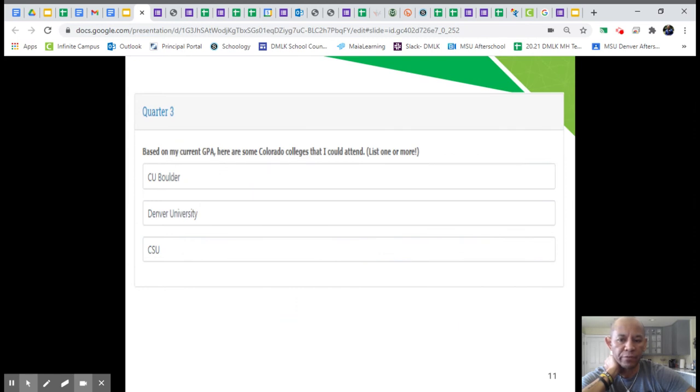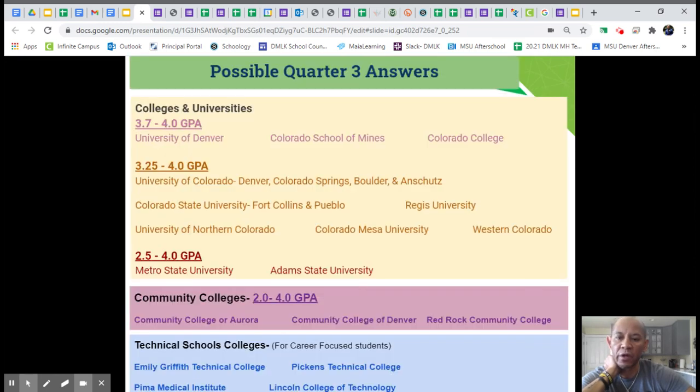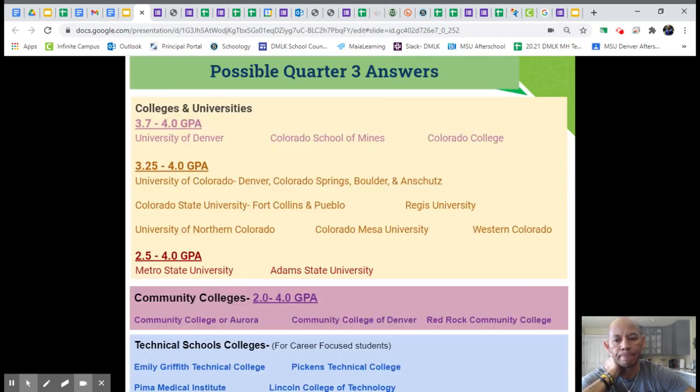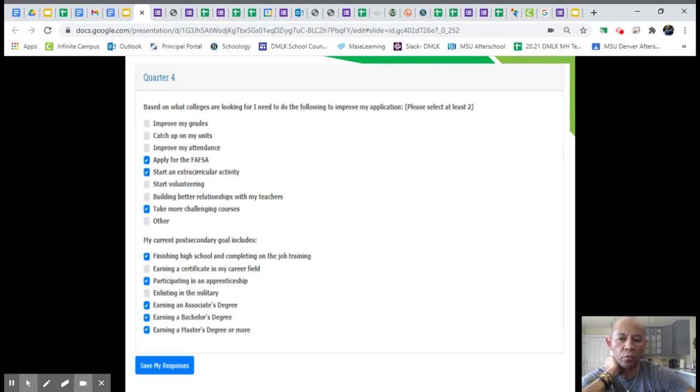Quarter 3, you're just listing the Colorado schools that you're interested in. Right now, we're only focused on Colorado schools. Take a picture of this and put any one of these schools, put 2 or 3 of them in for your answer for quarter 3. And for quarter 4, these are just checkoffs. What do you need to do to improve? That's the first checkoff. Second checkoff, what do you want to do in the future? That's the second checkoff. And you can check off as many as you want.